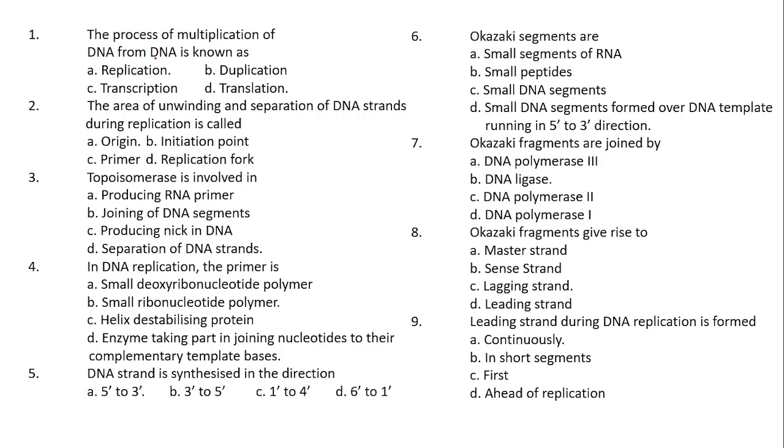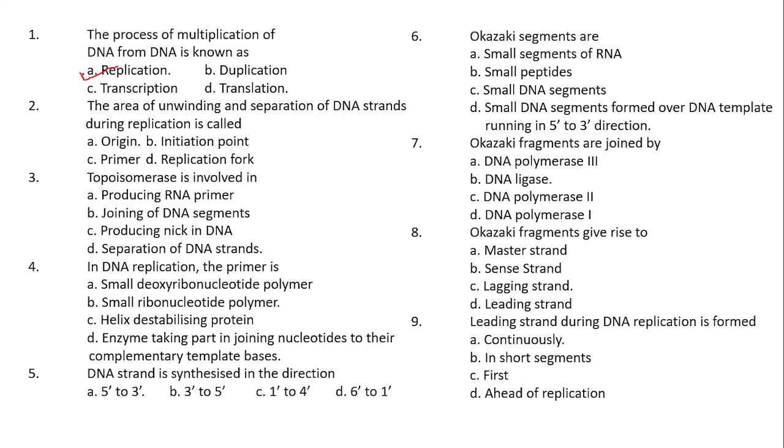multiplication of DNA from DNA. As you already know, the formation of DNA from a parental DNA is nothing but what? DNA replication. Directly you can answer. And what is DNA duplication? What is the difference between replication and duplication? Do remember that in replication, the complete molecule of DNA will be copied.